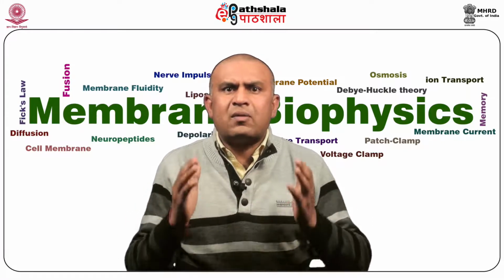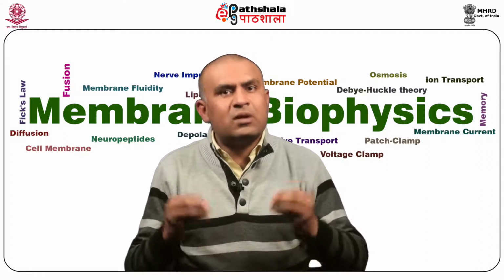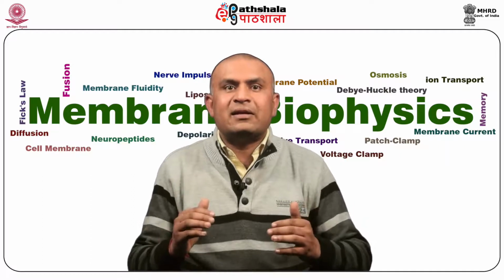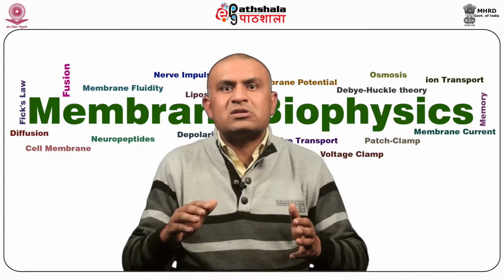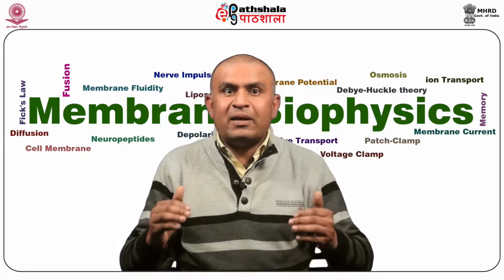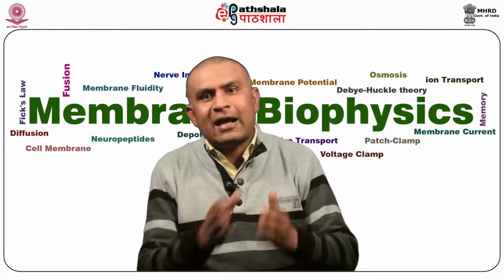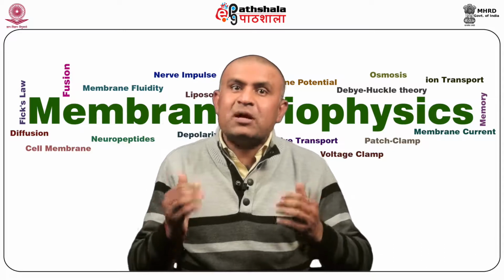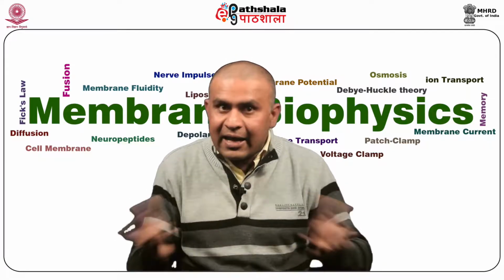The lipid bilayer has a hydrophobic interior, and non-polar molecules, being hydrophobic in nature, can easily dissolve in it and get transported. For example, steroid hormones can easily pass the membrane whereas peptide hormones cannot.